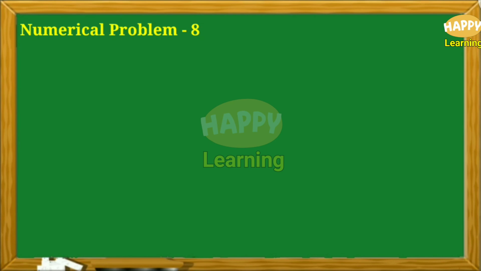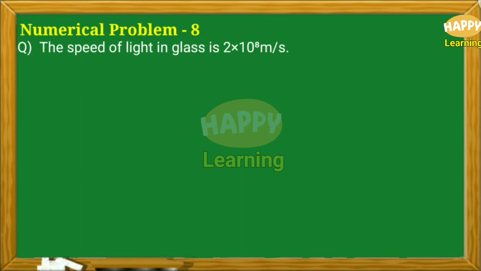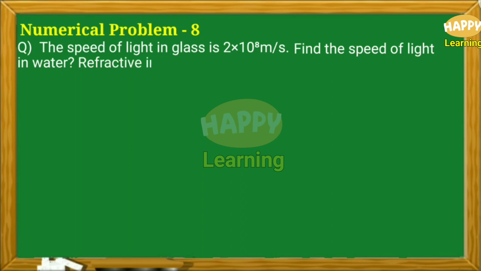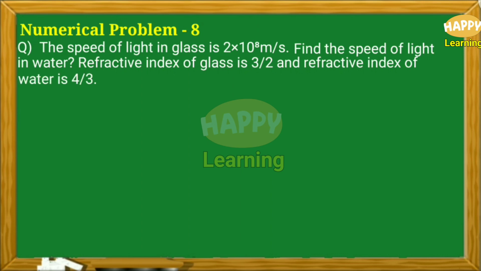Problem number 8. Question: the speed of light in glass is 2 into 10 to the power of 8 meter per second. Find the speed of light in water. Refractive index of glass is 3 by 2 and refractive index of water is 4 by 3.